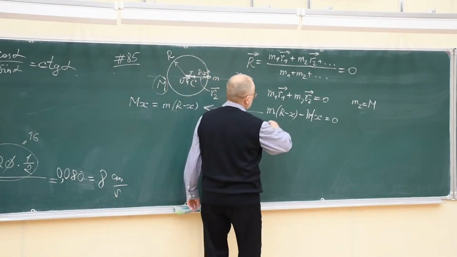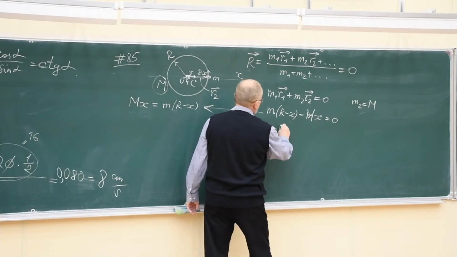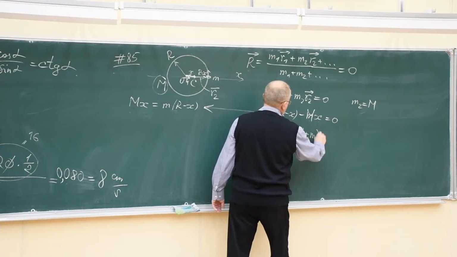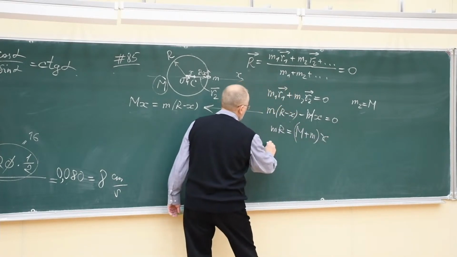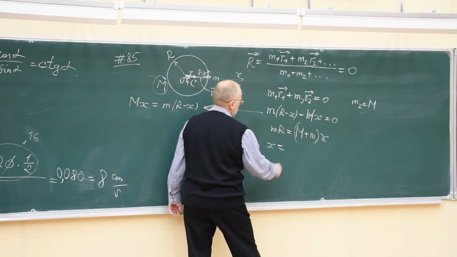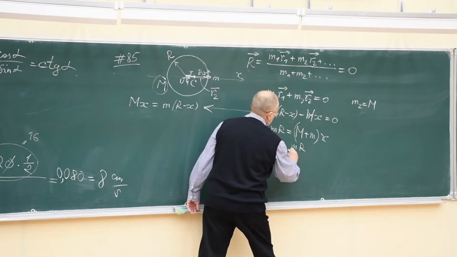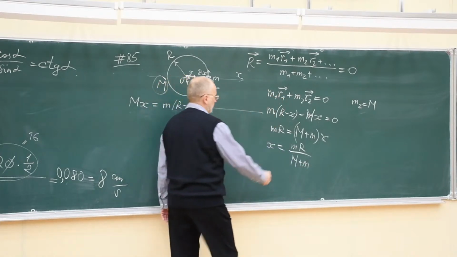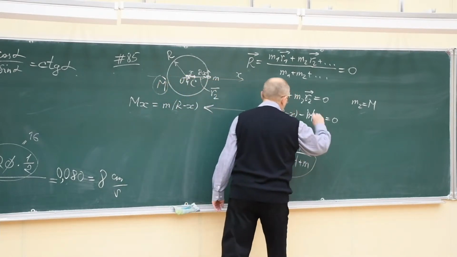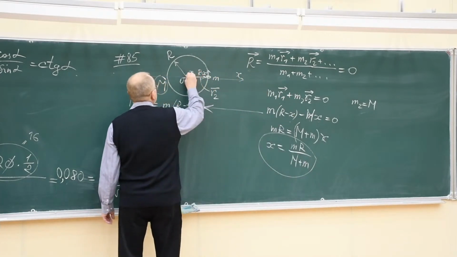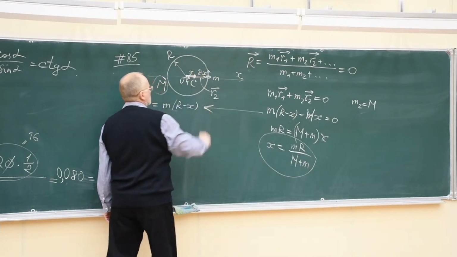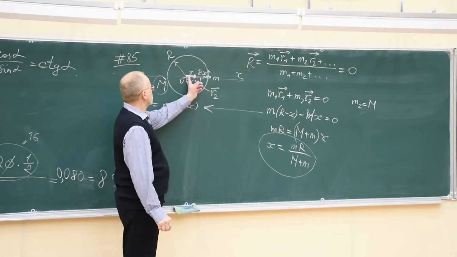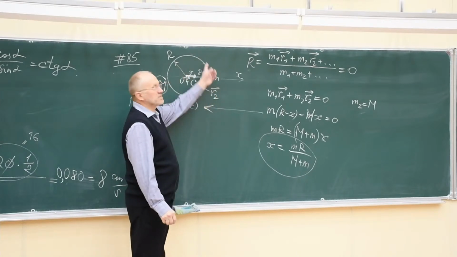So what we will have here, m R equals M plus m times x. And so the unknown quantity x equals m R over capital M plus small m. That is the distance x from the center of the hoop to the center of mass of the system of two bodies.